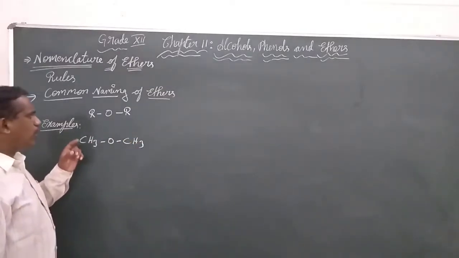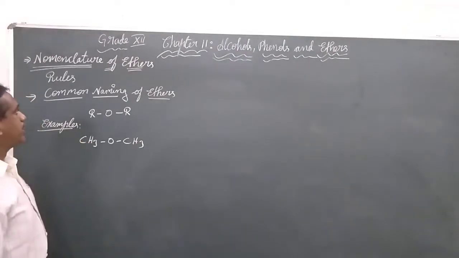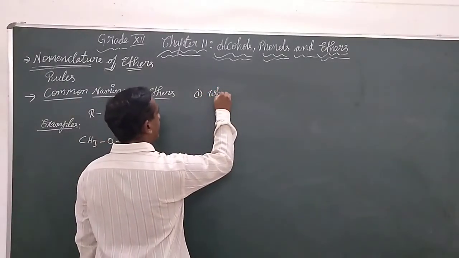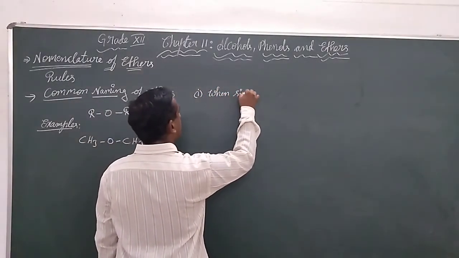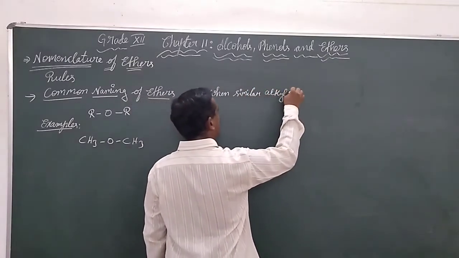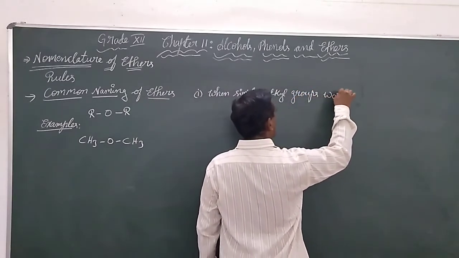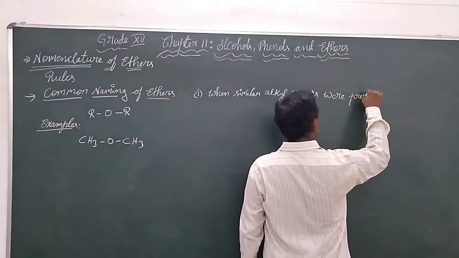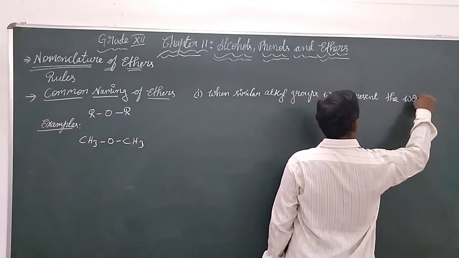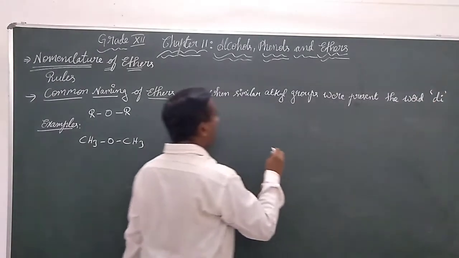Whenever we observe alkyl groups, if similar alkyl groups are present, the word di is prefixed.